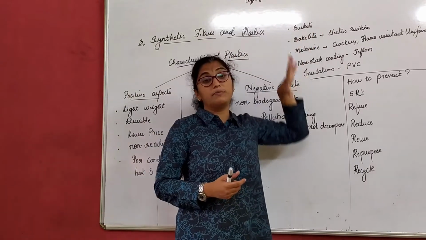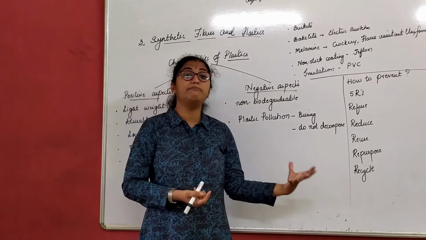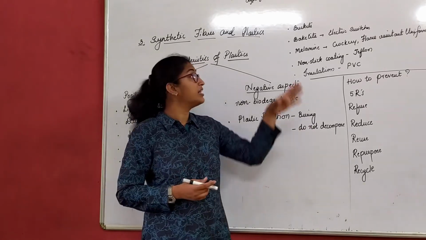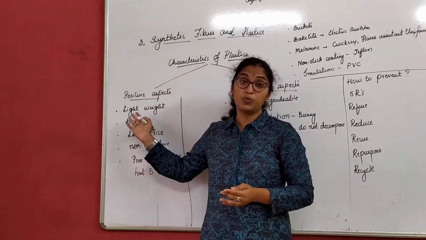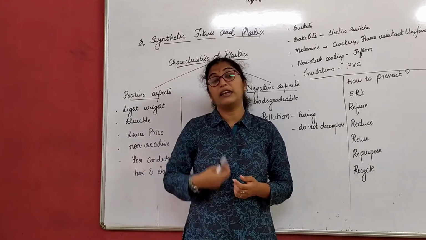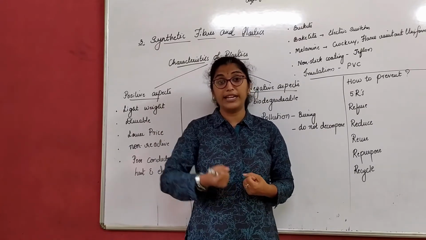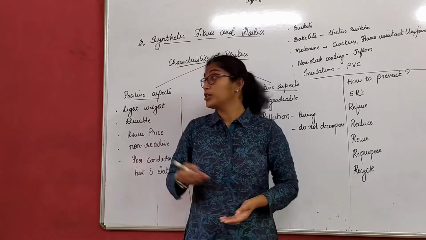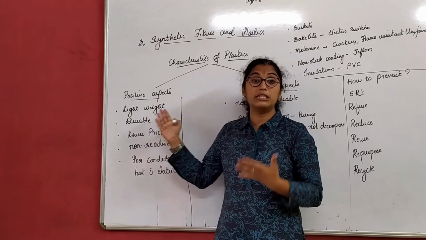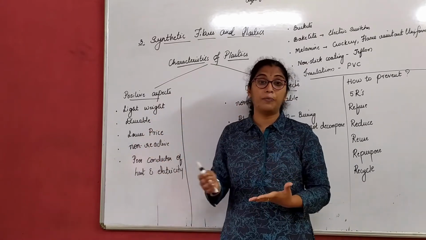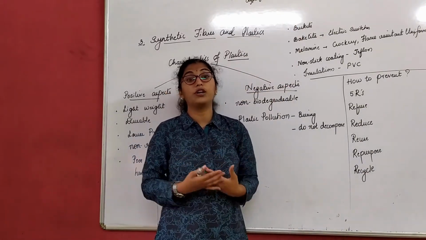Next, a few other aspects, if you go to see, buckets. Buckets are also available in different materials, steel, brass, etc. But still we prefer buckets made out of plastic because again the first point, lightweight. True, because when we fill water in it, and if you have a steel bucket, it becomes difficult for you to lift the bucket or to carry it from one place to another. So lightweight, that is why buckets are made out of plastic. Second, it is durable. Third, lower price. So all these three aspects are why buckets are made out of plastics in our day-to-day life.